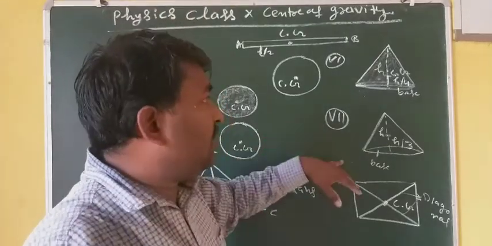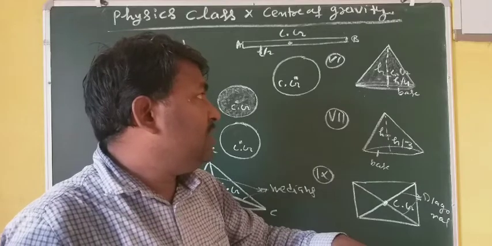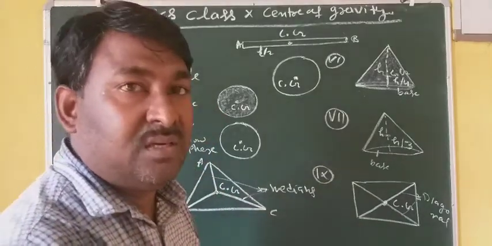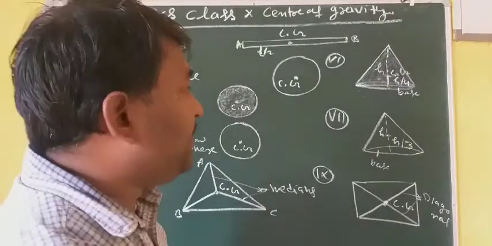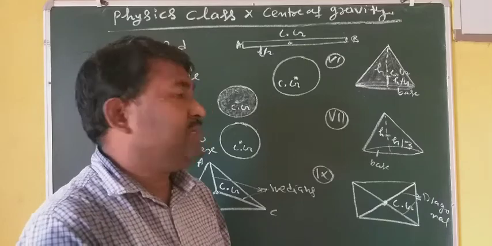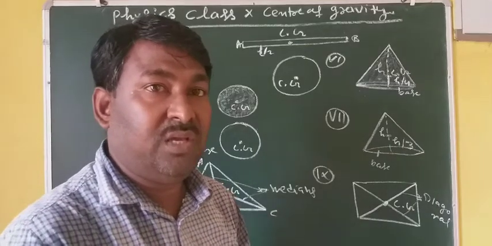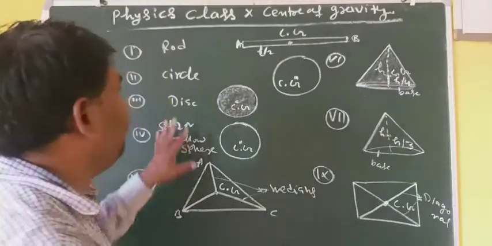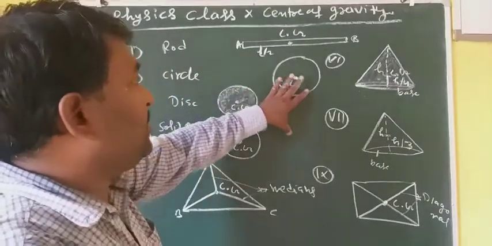When the center of gravity lies as low as possible and near the geometrical center of the body, then the body will have stable equilibrium.